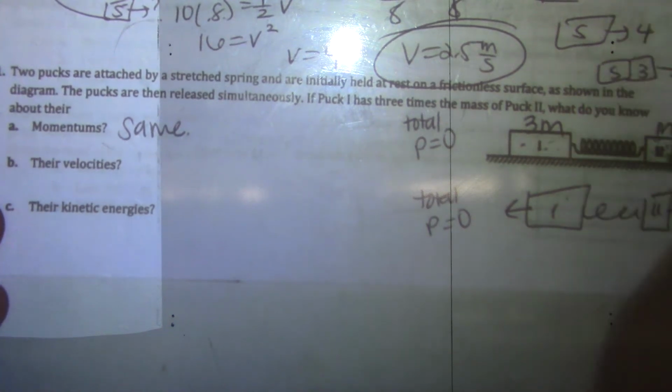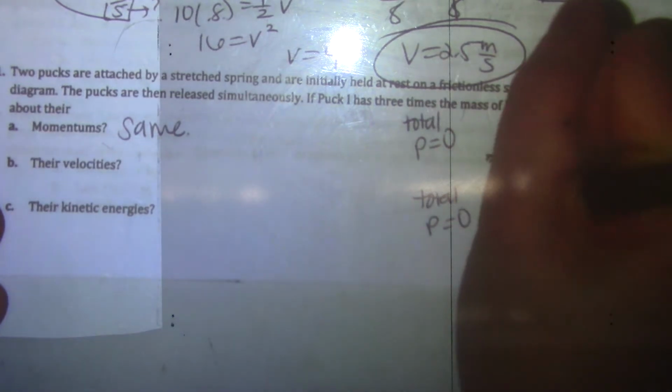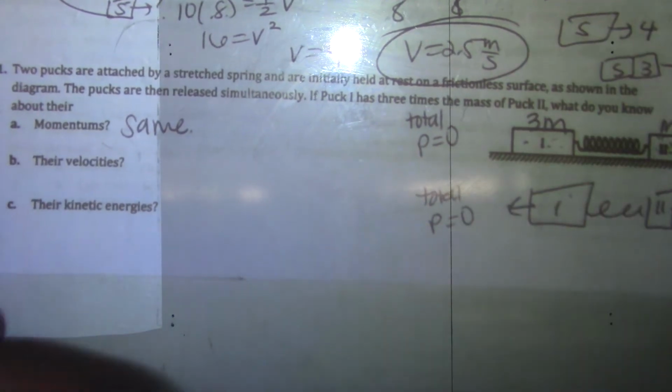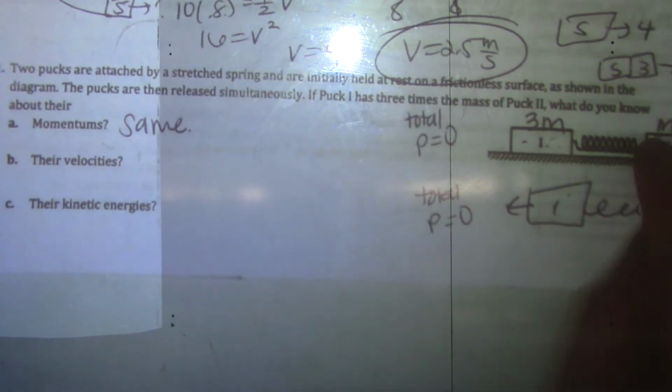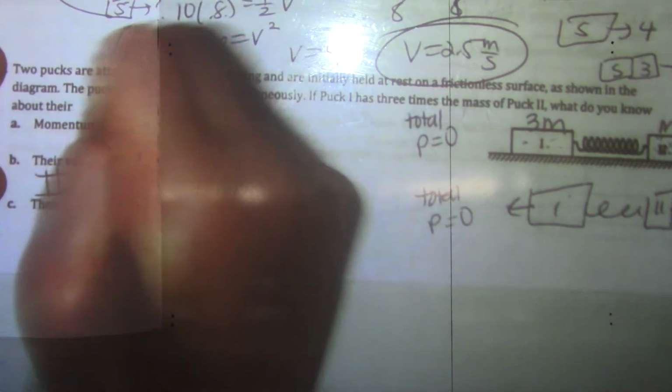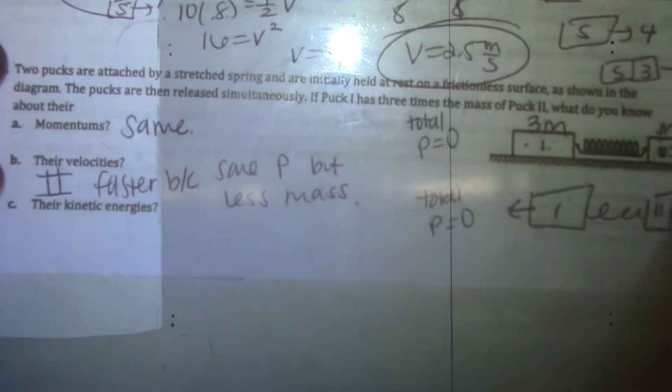And because they both started at 0, then it would end up as positive 5 and negative 5. That's the other way to think about it. Their velocities: they do not have the same velocity. They're going to have the same momentum, but this one has less mass. So puck 2 is faster because they have the same momentum, but it has less mass, so it'll have a greater change in velocity, it'll get faster.